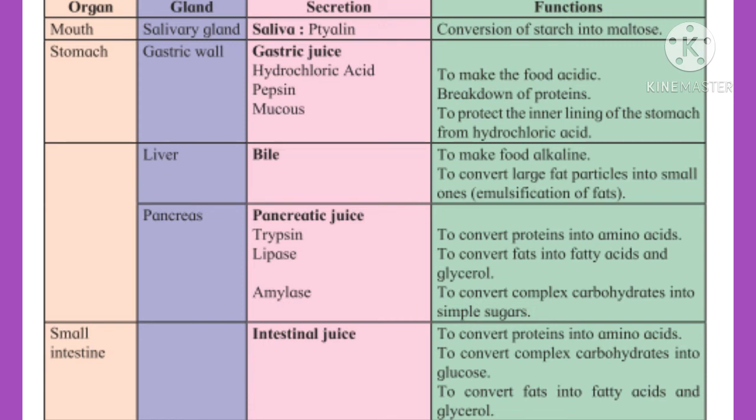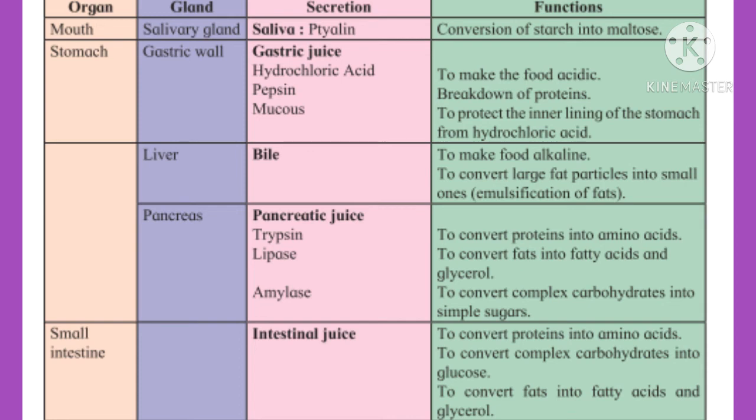Stomach, gastric wall and secretions are gastric juice. They are of 3 types: hydrochloric acid, pepsin and mucus. The function of gastric juice is to make the food acidic, breakdown of proteins, and to protect the inner lining of the stomach from hydrochloric acid.